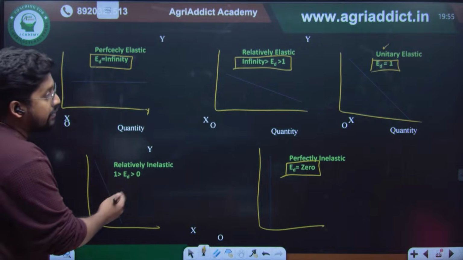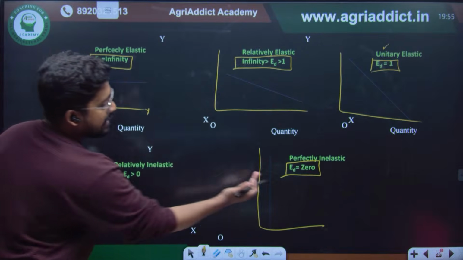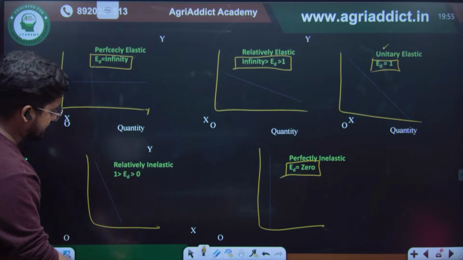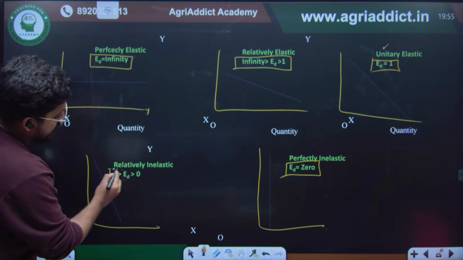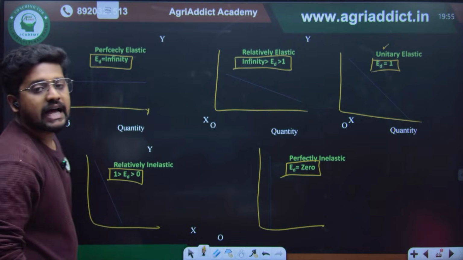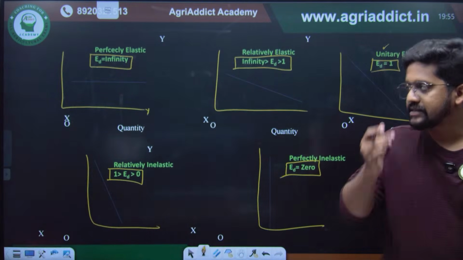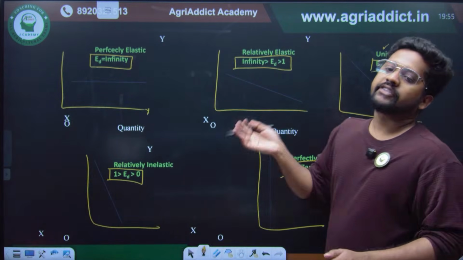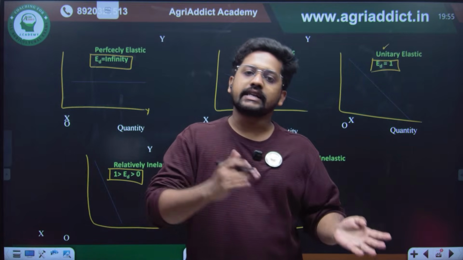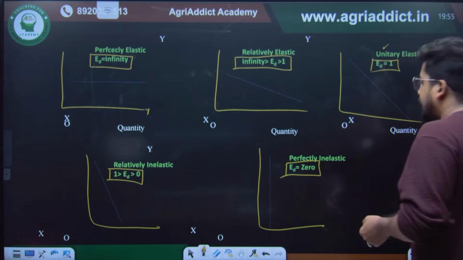So the range will be less than unity but greater than the perfectly inelastic condition. Therefore it will be greater than 0 but less than 1. So these are the degrees of elasticity of demand: perfectly elastic, perfectly inelastic, relatively elastic, relatively inelastic, and unitary elastic.